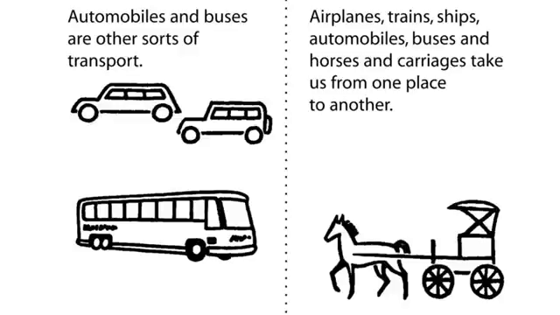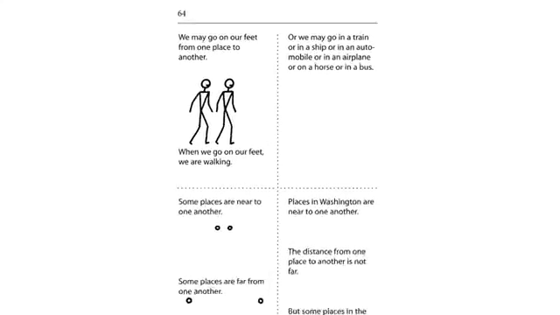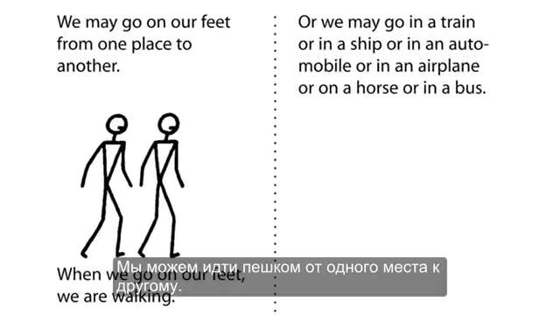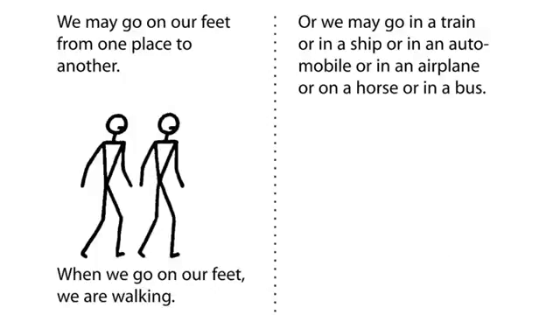Automobiles and buses are other sorts of transport. Airplanes, trains, ships, automobiles, buses, and horses and carriages take us from one place to another. We may go on our feet from one place to another. When we go on our feet, we are walking. Or we may go in a train, or in a ship, or in an automobile, or in an aeroplane, or on a horse, or in a bus.